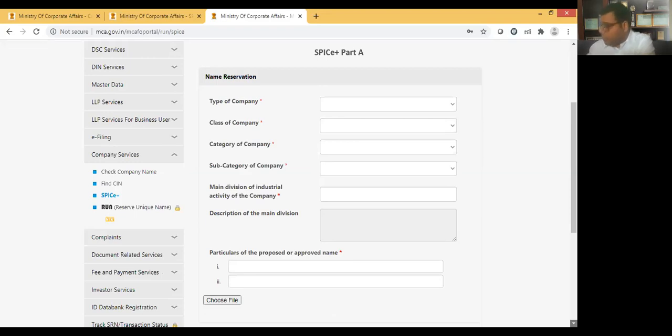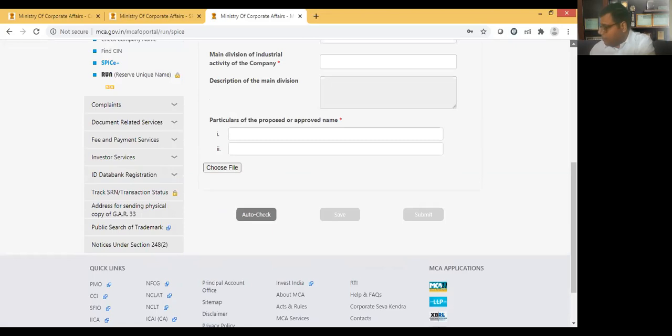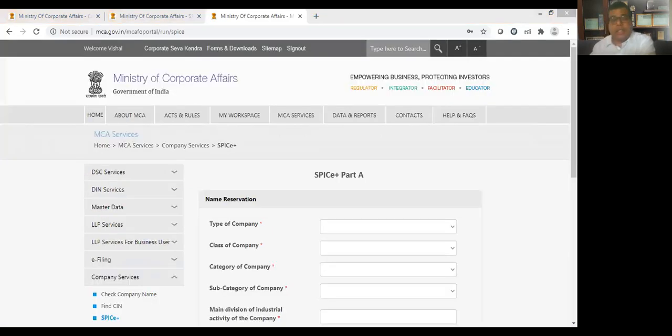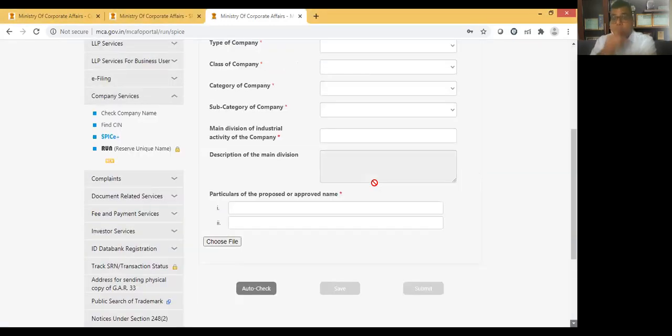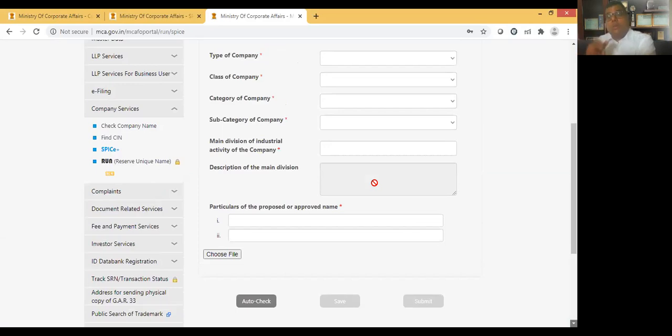The moment you move further, you will submit. On submit, it will ask whether you want to go for reservation of the name, or you want to move further towards Part B, where you can incorporate the company as well in a single step. The benefit is, if you go for the incorporation directly, you will be saving 1000 rupees, which is the fee for the name reservation. So it's up to you.